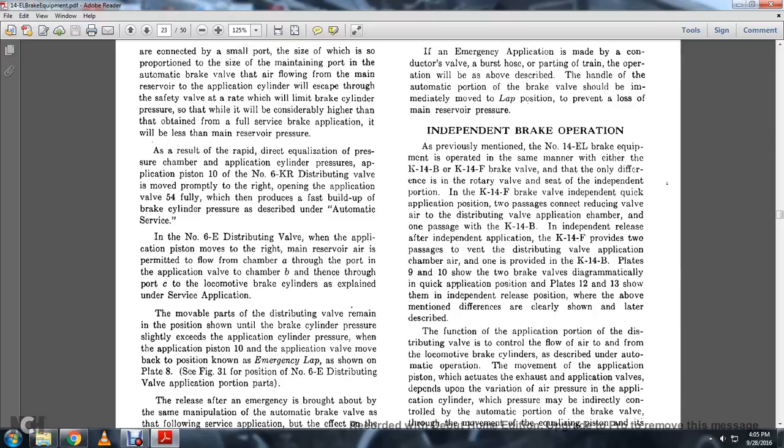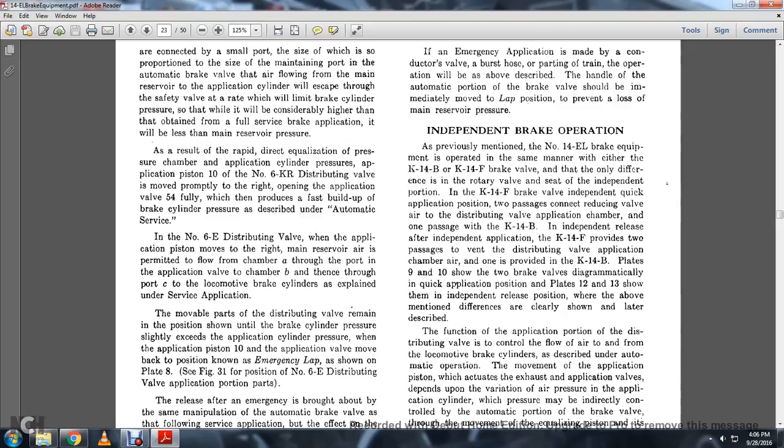Alright, independent brake operation. As previously mentioned, the number 14 LE brake equipment is operated in the same manner by either the K14B or the K14F brake valve. The only difference between the rotary valve and seat of the independent portion is that in the K14F brake valve, in its quick application position, 2 passages connect the reducing valve and the distributing valve application chamber, while there is 1 passage in the K14B, and the independent release after the independent application. The K14F provides 2 passages to the distributing valve application chamber, and 1 is provided with the K14B. Plates 9 and 10 show the 2 brake valves in the quick application position.